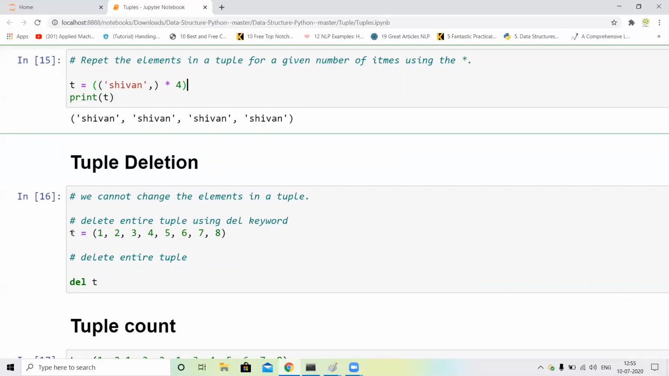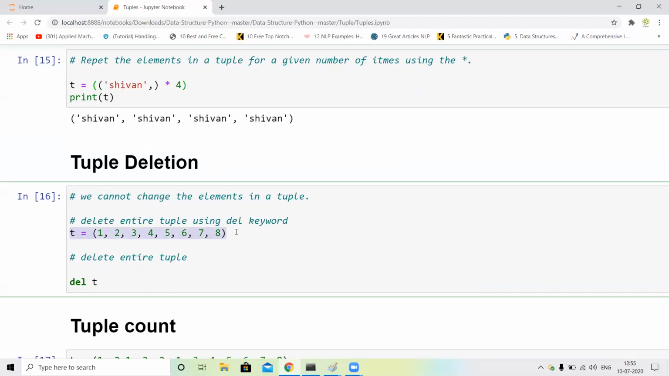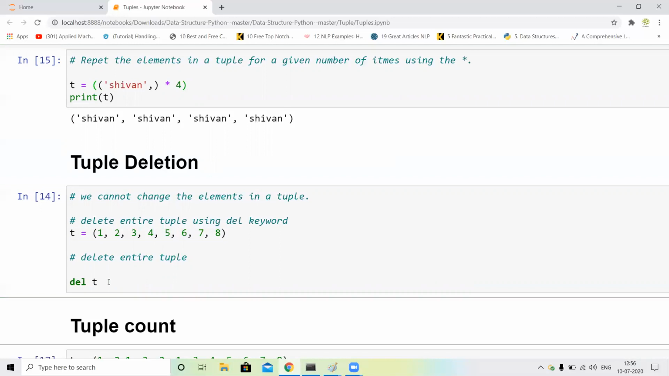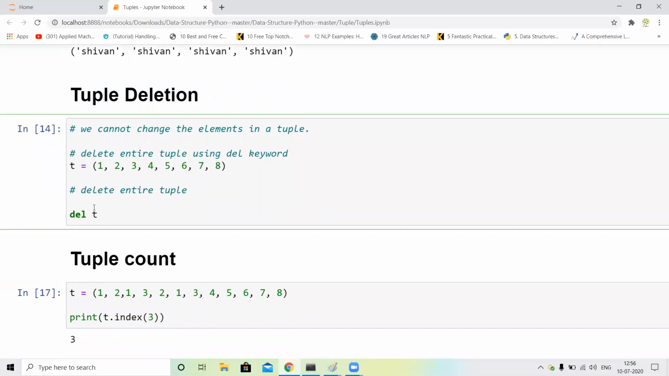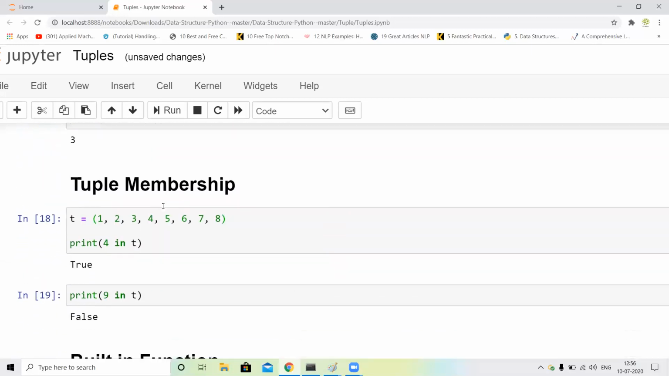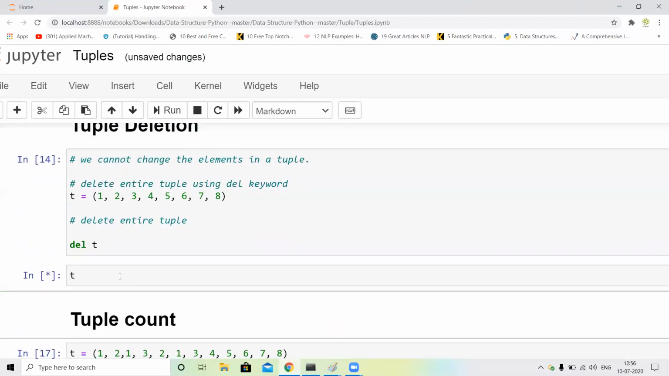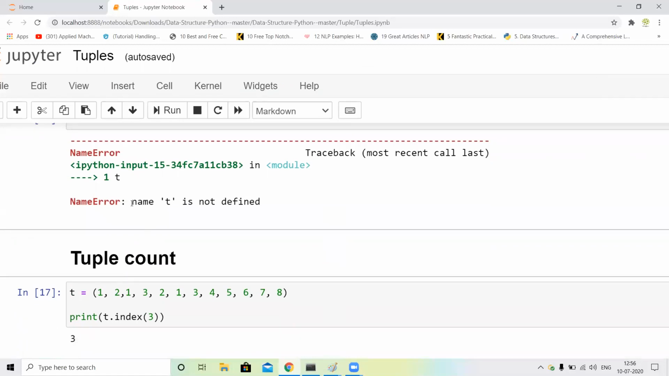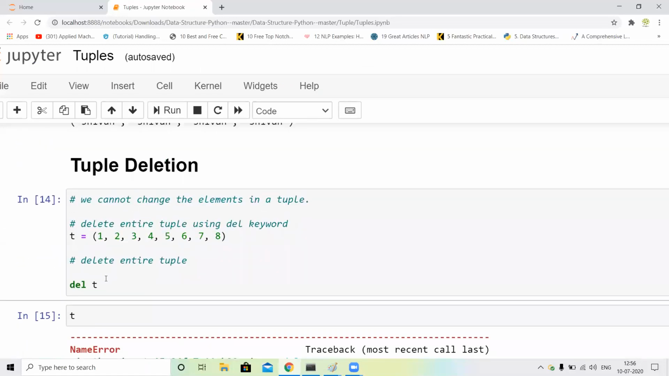First of all I assign t equal to some integer values in a tuple, and I just use the del keyword to delete our whole tuple. So I just call del t, and you can see our output is deleted. I just call print again, and you can see the error: name t is not defined, so it's deleted, guys. We can use del to delete our tuple.